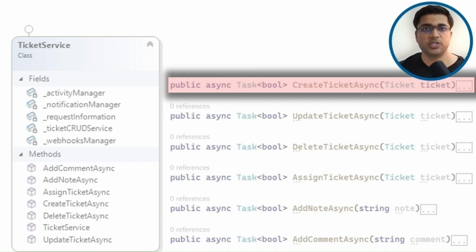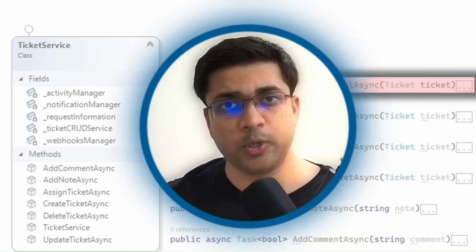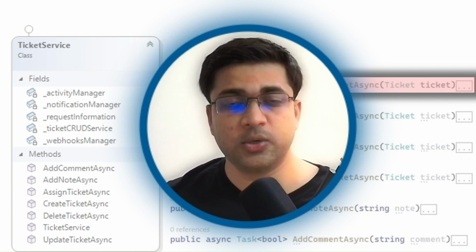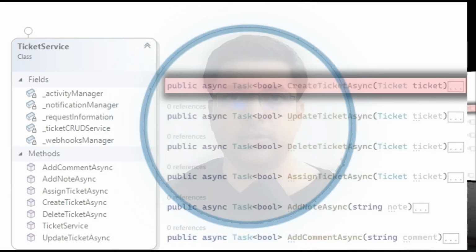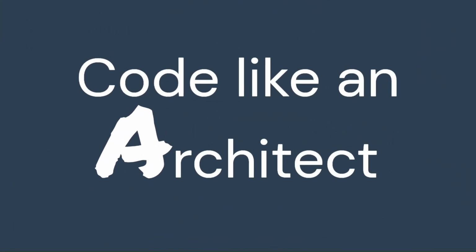From this point onwards, our code is not going to be modular, readable, reusable, maintainable, flexible, generic, abstract, and so on. This is the fundamental problem in the approach that many developers take. And that's the reason they don't get practical benefits of OOP. Now let's code like an architect.